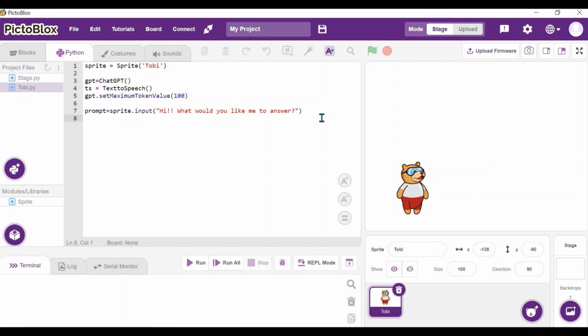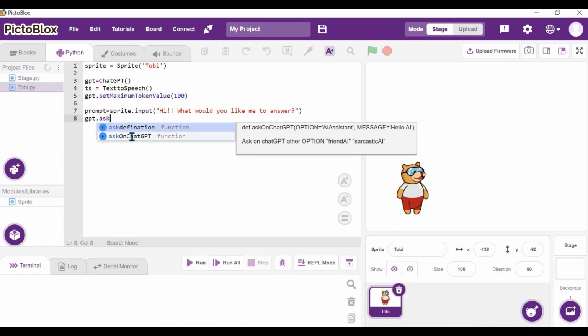After this, we want to pass this prompt or this question to the GPT extension. Whatever value is stored in prompt has to be answered, right? So for that we just type GPT dot ask on ChatGPT.